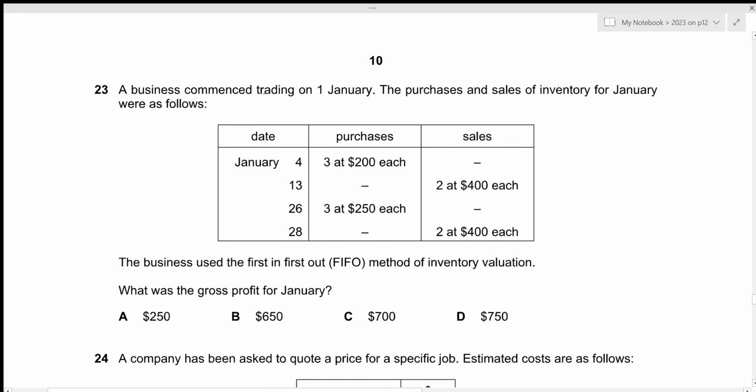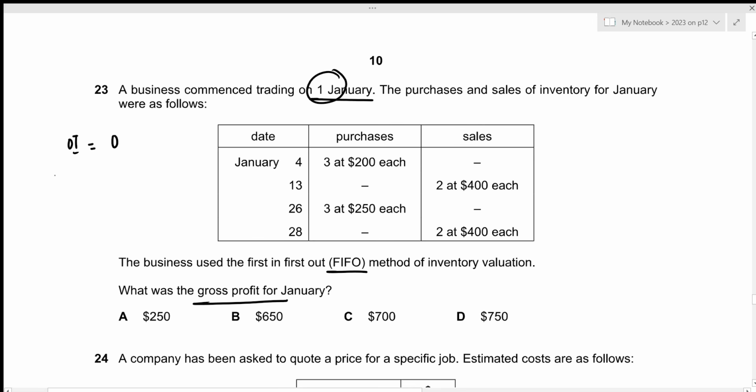Now for question number 23, a business commenced trading on 1st January. The purchases and sales of inventory for January were as follows. The business used the first in first out method of inventory valuation. We need to figure out the gross profit for the month of January. Okay, we have the purchases as well as sales in this case. And since the business commenced trading on 1st January, it means that there was no opening inventory in this case. So the opening inventory will be 0.